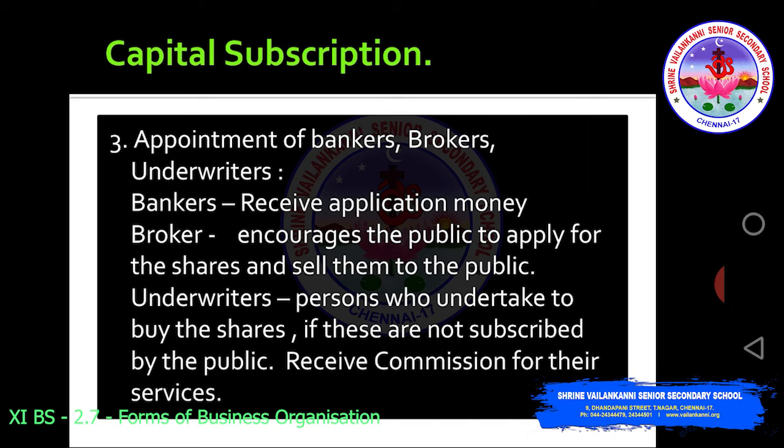Many times they save the company from the checkpoint of minimum subscription. You remember minimum subscription, at least 90% of the issue price of the shares needs to be subscribed by the public. If 90% is not reached, the remaining percentage not reached will be purchased by the underwriters. Underwriters later on will sell those shares to some other persons. So the third step is appointment of bankers, brokers and underwriters.